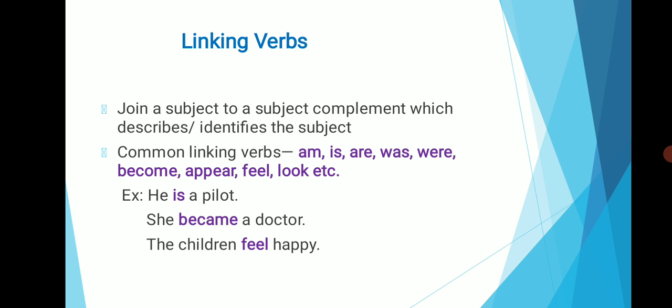Linking verbs. Linking verbs join a subject to a subject complement which describes or identifies the subject. Some of the common linking verbs are am, is, are, was, were, become, appear, feel, look, etc. Example: he is a pilot. Here the word "is" is a linking verb. She became a doctor. In this example, "became" is a linking verb.